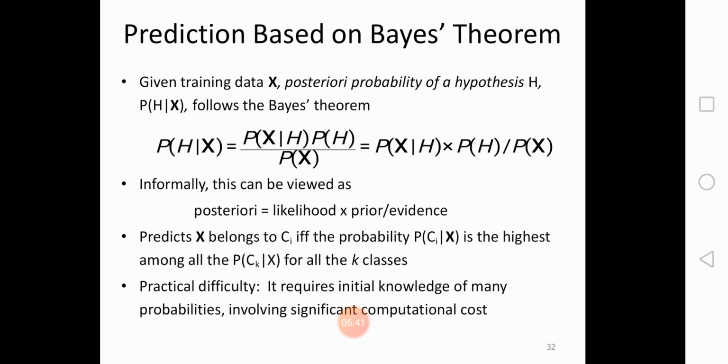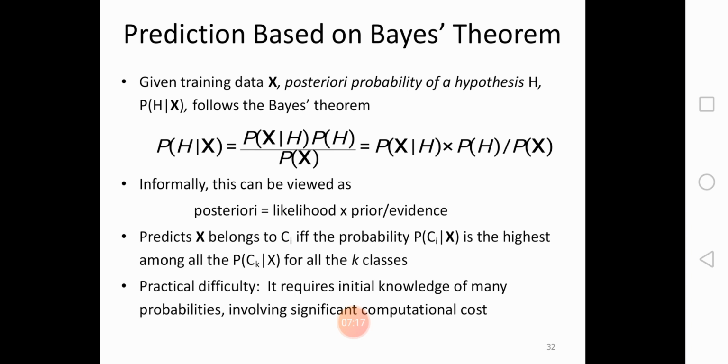Again, prediction based on Bayes theorem. Given training data x, the posterior probability of hypothesis h, P of h bar x, follows the Bayes theorem: P of h bar x equals P of x bar h into P of h, divided by P of x. Informally, this can be viewed as posterior equals likelihood into prior divided by evidence.